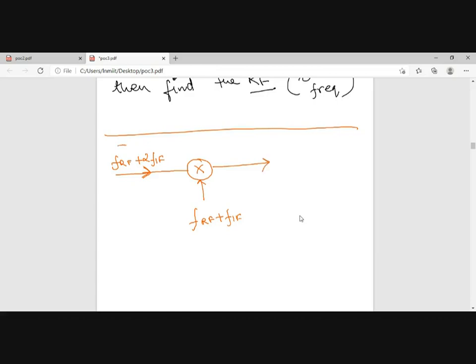Suppose the input frequency is in this range, FRF plus 2 FIF, and if I multiply this with FRF plus FIF, what will be my output?